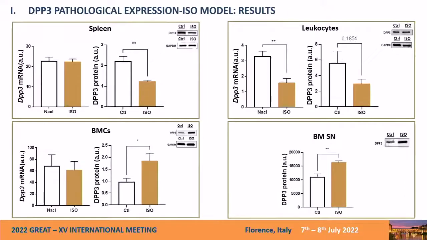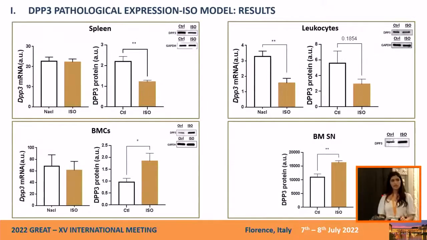Now, where we have seen a significant change is in the spleen. We've seen a decrease in the expression of this protein in the iso group of mice compared to the control group. What was quite interesting for us is the increase in bone marrow cells and in the bone marrow supernatant surrounding these cells in this microenvironment.